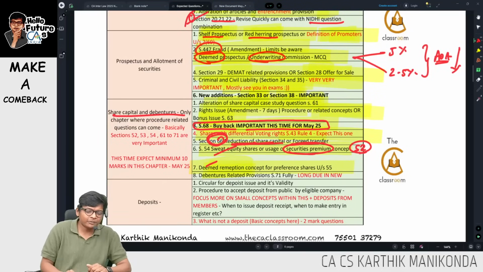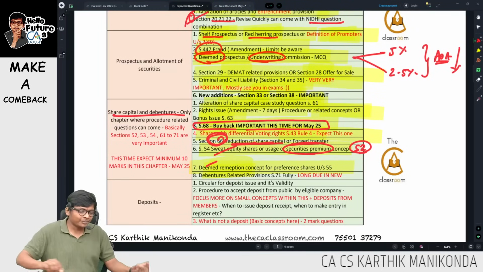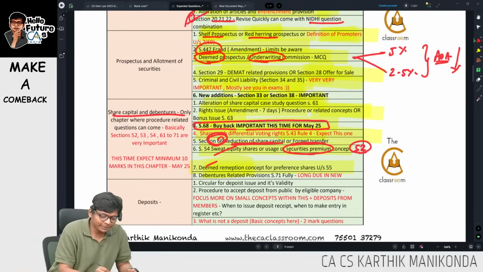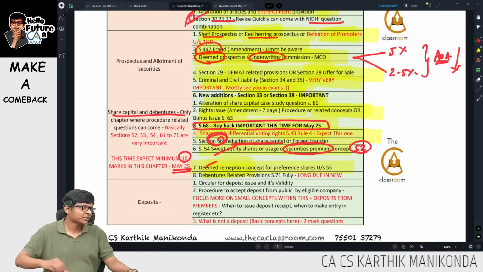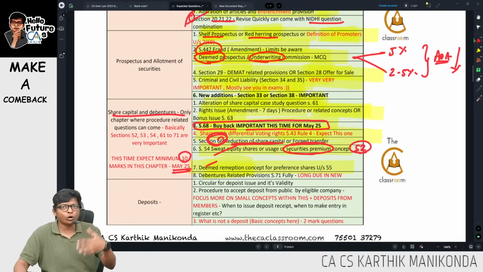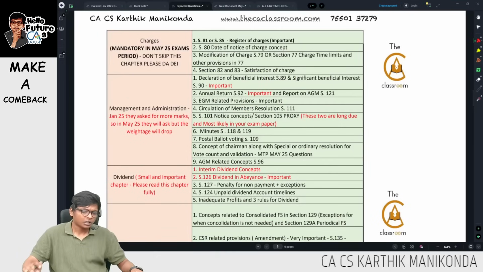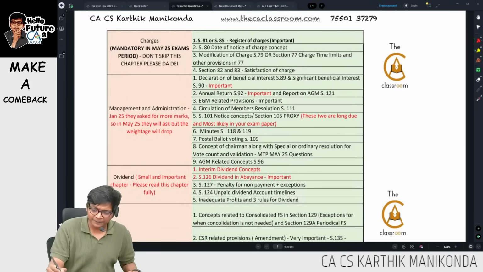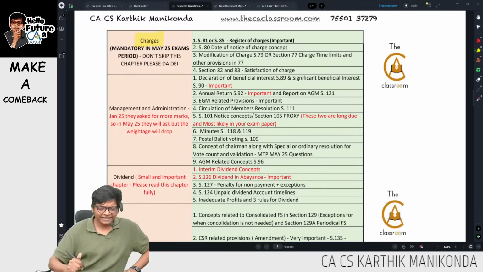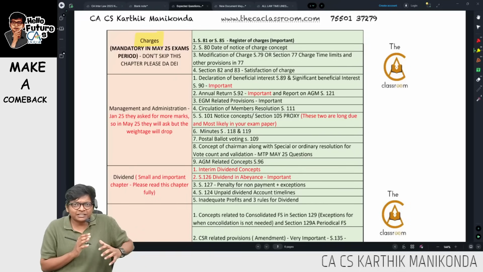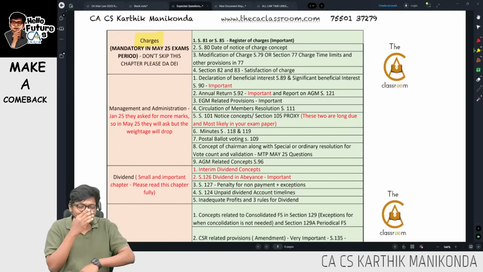With this, I will be closing our share capital chapter. Expected question: this time expect minimum 10 marks in May 25. I am calling it for you guys first here itself. Let me move on to the next chapter now. Let's quickly revise the charges chapter, guys. I'm going to now pick up pace because I want to finish this in 2 hours and I've realized we are a little bit behind schedule, so I'm going to pick up pace for the remaining chapters.